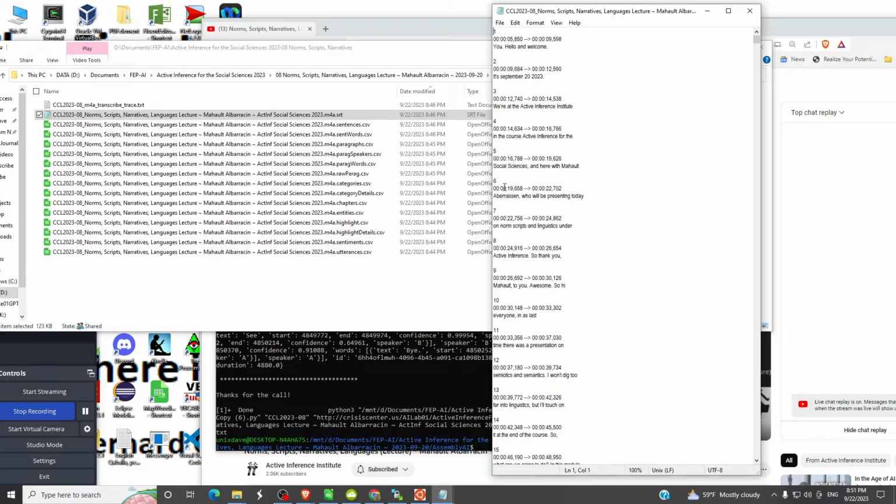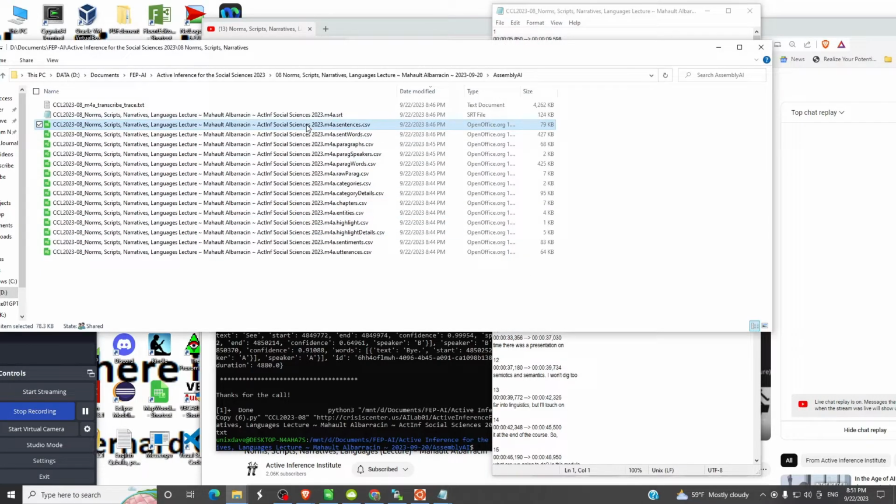Essentially, it doesn't have the speakers' names. Let's also look in the sentences CSV and see how that lines up with this SRT.